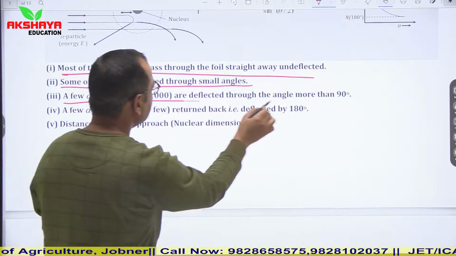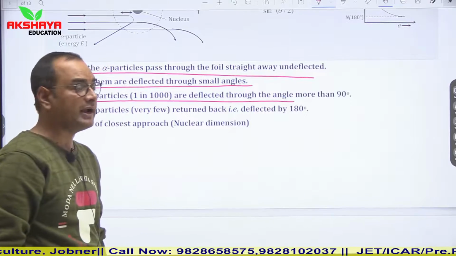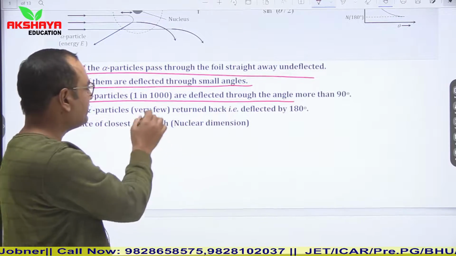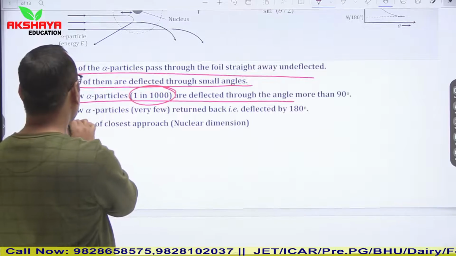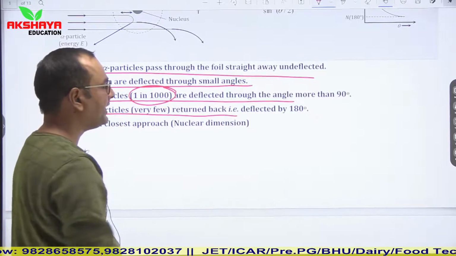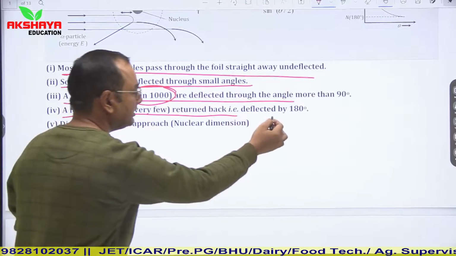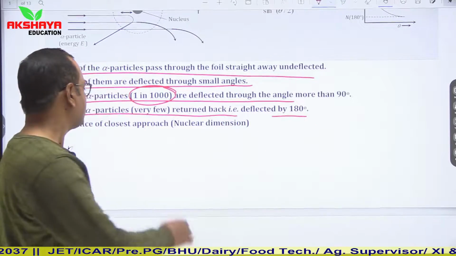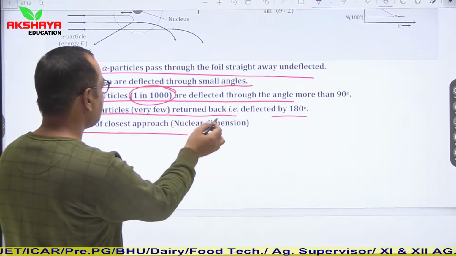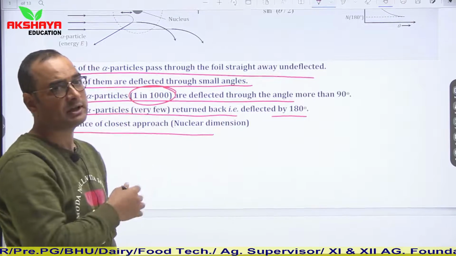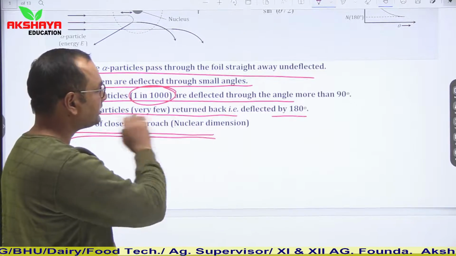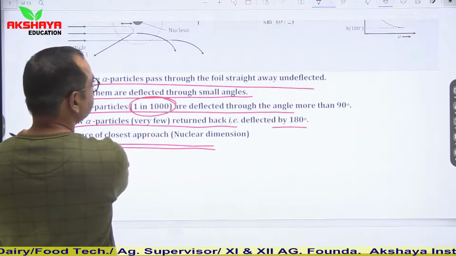Few alpha particles are deflected through an angle of more than 90 degrees. Very few, almost 1 in 1000, returned back on the same path, deflected by an angle of 180 degrees. And then the distance of closest approach, which we will discuss here.